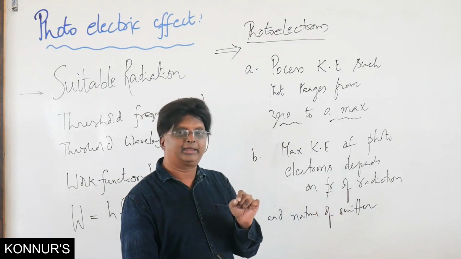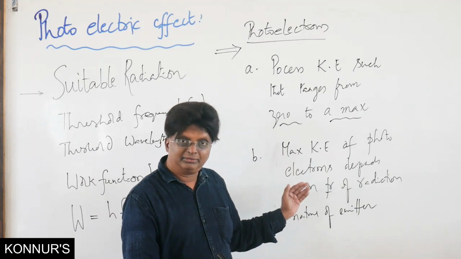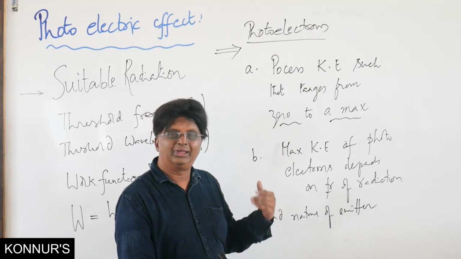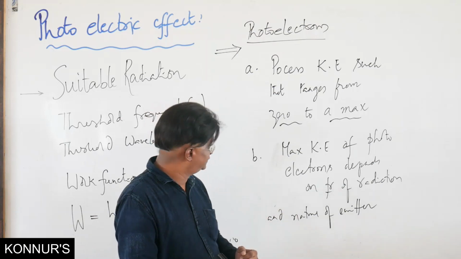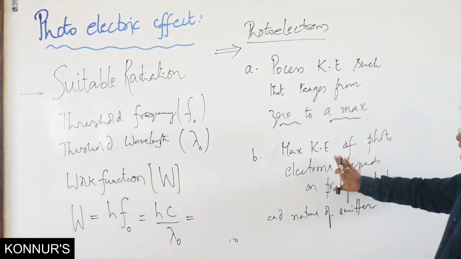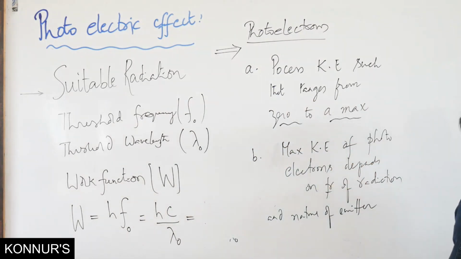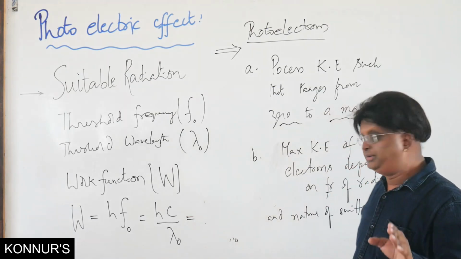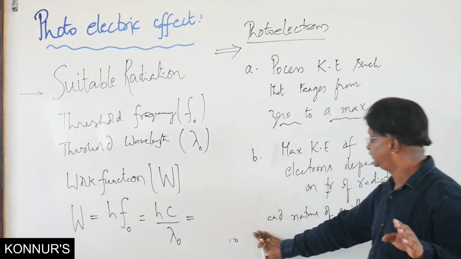Each and every character that now we give a statement will be explained by Einstein's photoelectric equation in our next stage. So maximum kinetic energy depends only on these. It means that the maximum kinetic energy does not depend on the intensity of radiation.